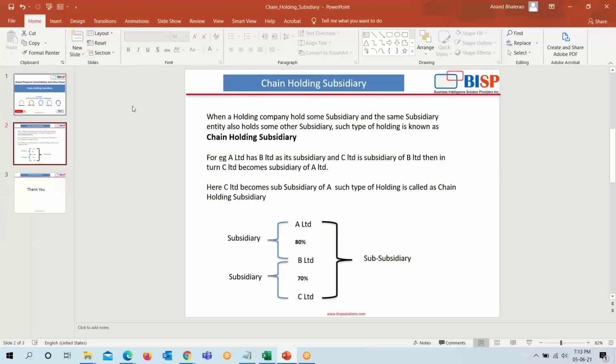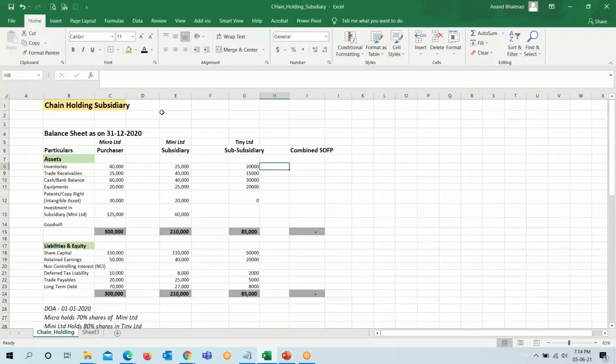Which can be seen graphically if we see this. A Limited holds B Limited with 80% share and B Limited holds C Limited with 70% share. And indirectly, A Limited becomes holder of C Limited, which is known as sub-subsidiary. So C becomes sub-subsidiary of A Limited indirectly because C is a subsidiary of B Limited. So we will see this through an Excel example.